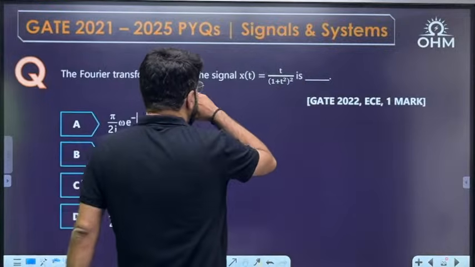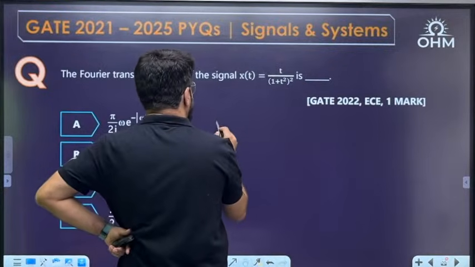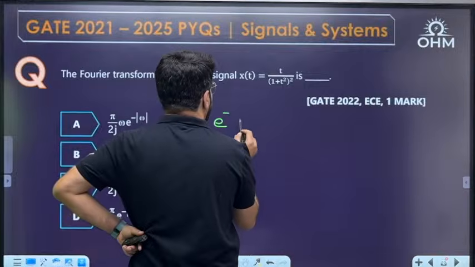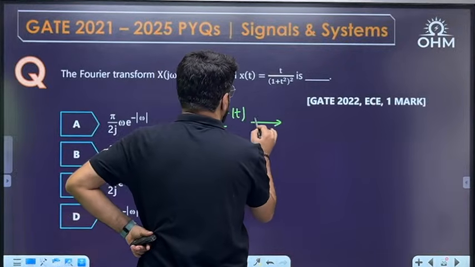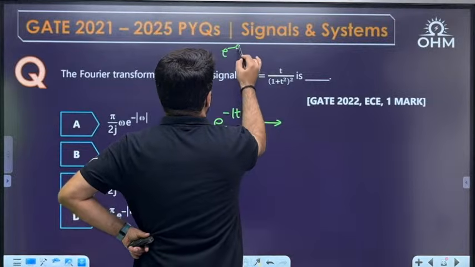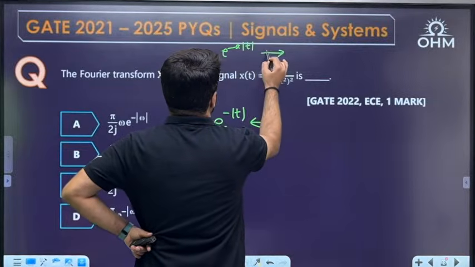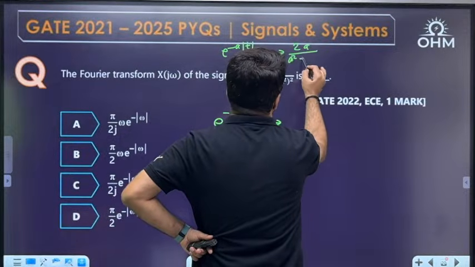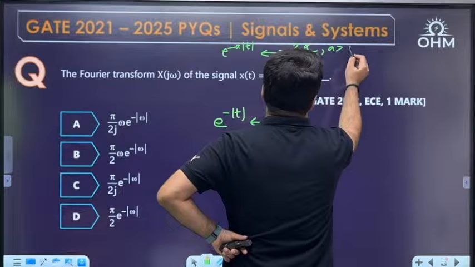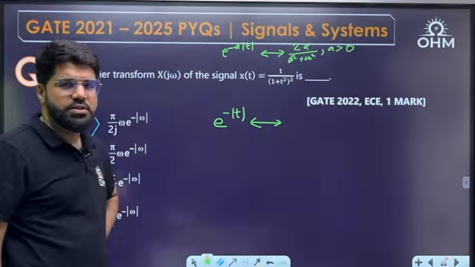Now see here, I'll have to start this question with the Fourier transform for e^{-a|t|}, or I'll take a equal to 1. If I generally write e^{-a|t|}, a two-sided bounded exponential signal, its Fourier transform is 2a upon (a² plus ω²), for a positive, bounded exponential signal.